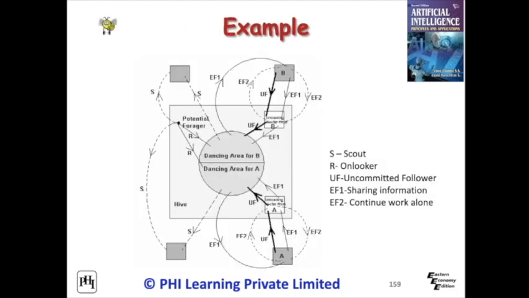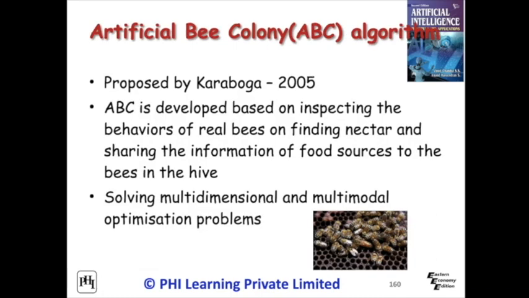Here, S represents scout bees, R represents onlooker bees, UF represents uncommitted followers, EF1 represents shared information and EF2 represents the continuation of work of the bee. The ABC algorithm was developed based on inspecting the behaviors of real bees in finding nectar and sharing the information of food sources with the bees in the hive. This algorithm is used to solve multidimensional and multimodal optimization problems.